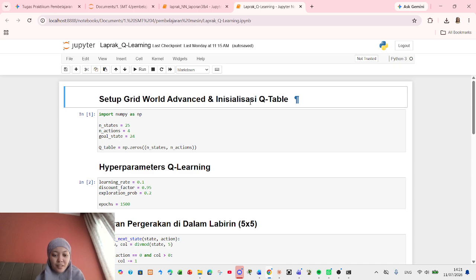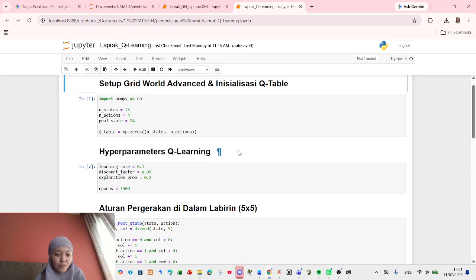Now let's move on to the second assignment, which is Q-learning. As instructed, I design an advanced environment using a 5x5 grid world, which gives us 25 states in total. The agent starts from a random safe state.